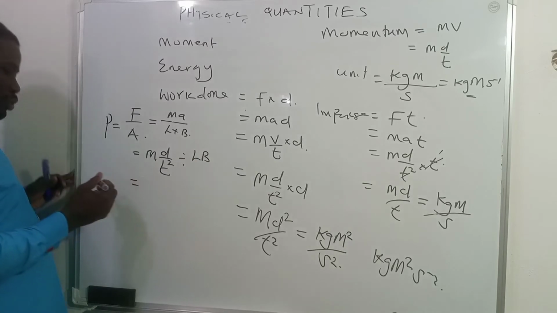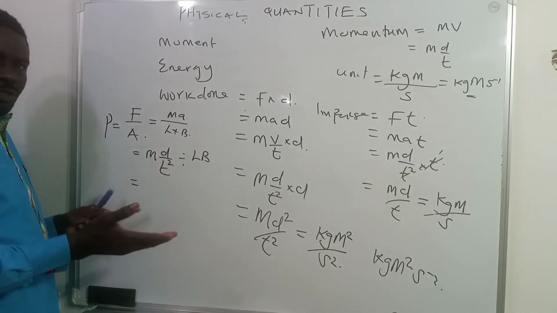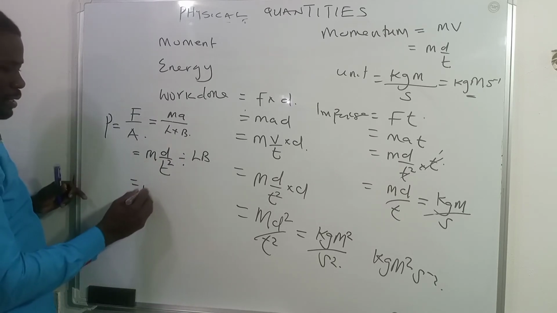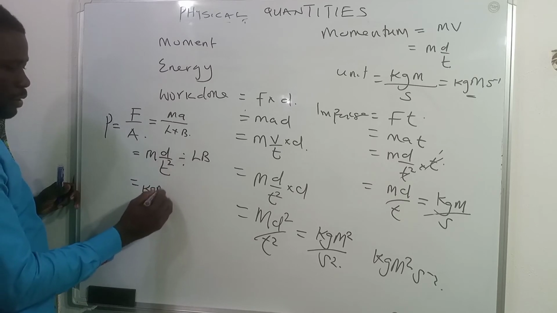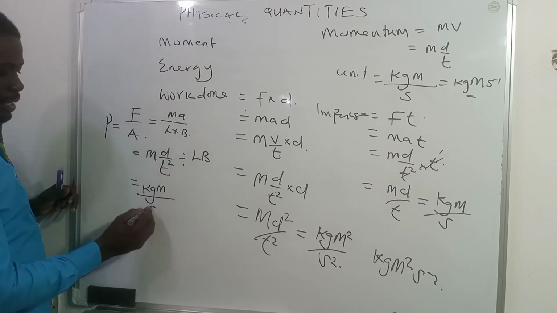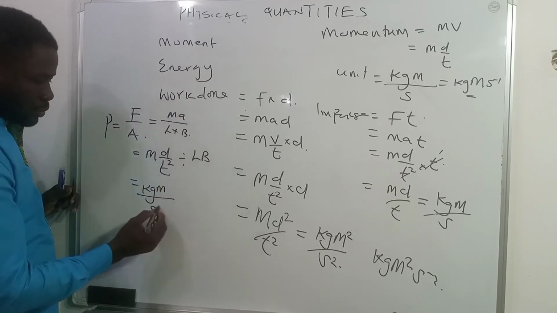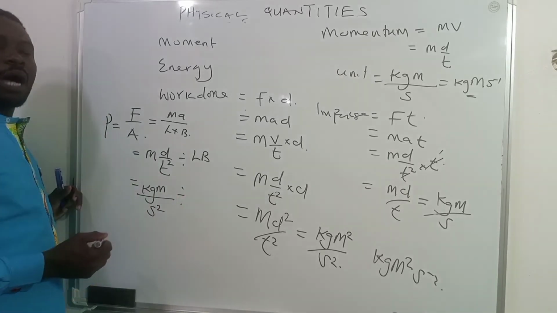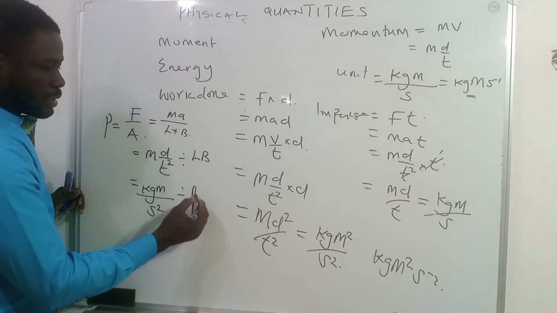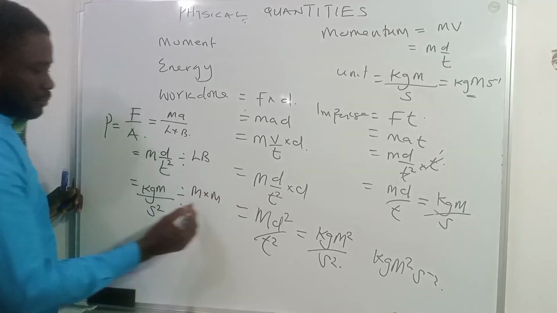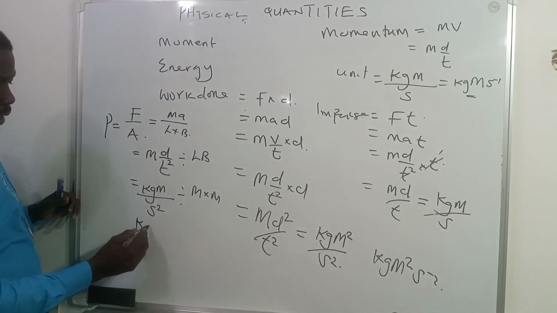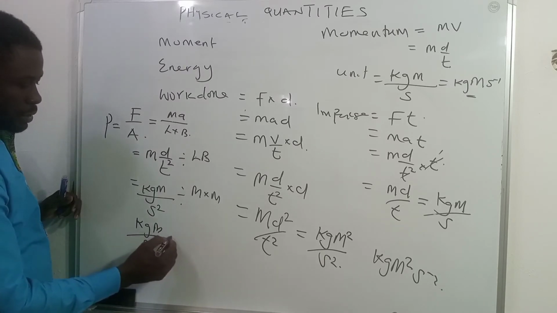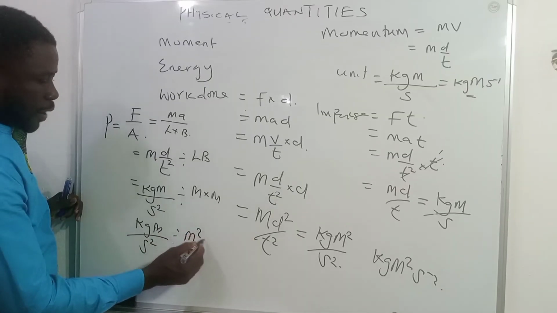And this is equal to, of course, at this point we can substitute. We may decide to replace all of this with what? The units. Now the unit of m is kilogram. The unit of d here will be what? Meter, all over the unit of t here is second. And because the t is raised to power 2, the second has to be raised to the power of 2. Of course, we will retain our division sign. The unit of length is meter. The unit of breadth is meter. So we're going to have at this point kilogram meter all over second square, now divided by meter square.